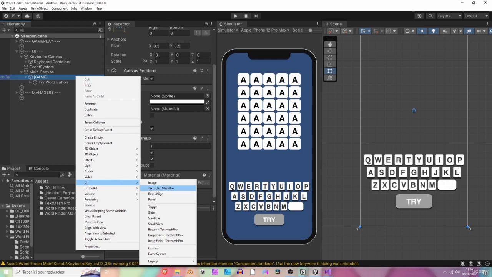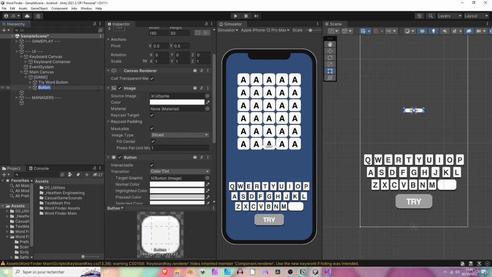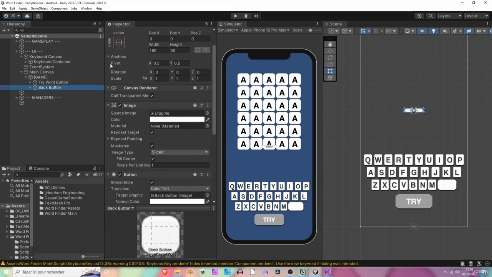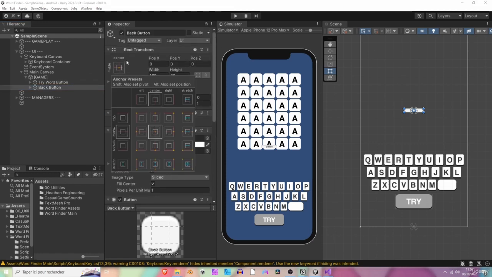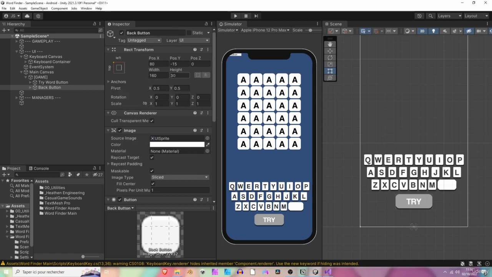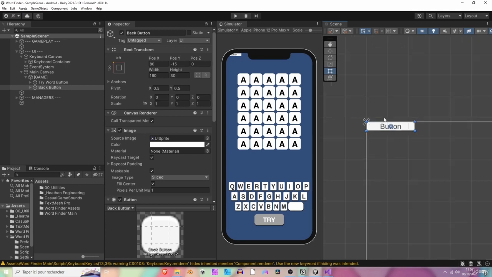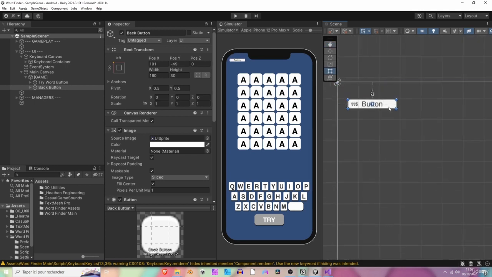So let's add a new UI button. Let's call it back button. Okay, perfect. Yeah, let's click on the anchor option, press Alt on your keyboard and click on the top left corner. Perfect. We are going to press F in the scene view just to have a better view of it, just to focus it, and maybe bring it a bit down and a bit on the right. And we are going to change its dimensions, so maybe 675 by 75.